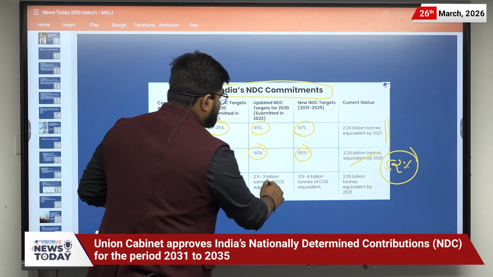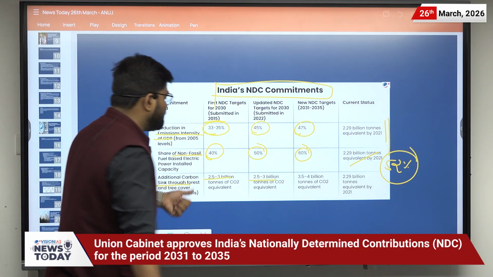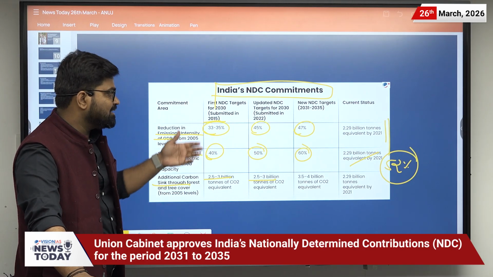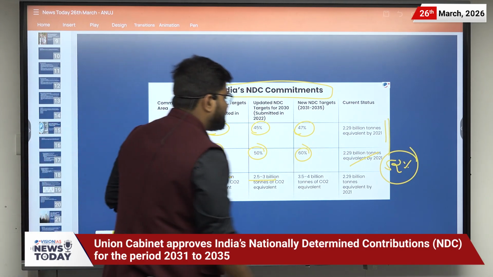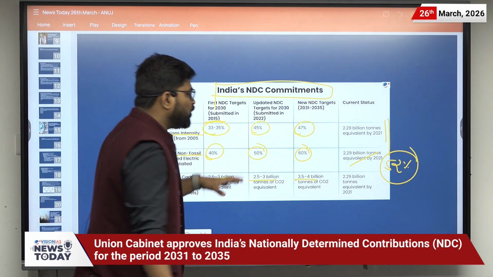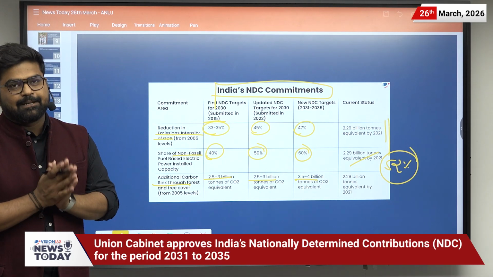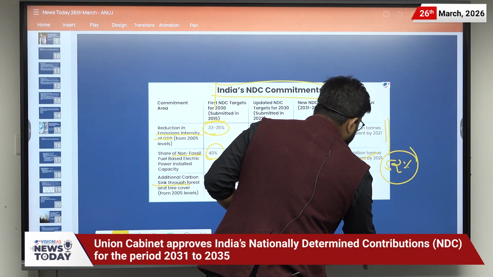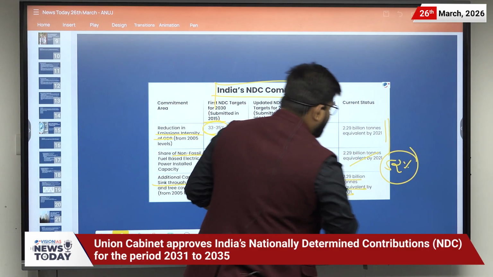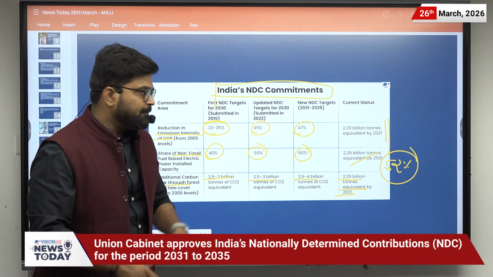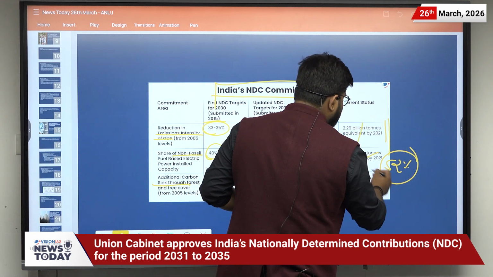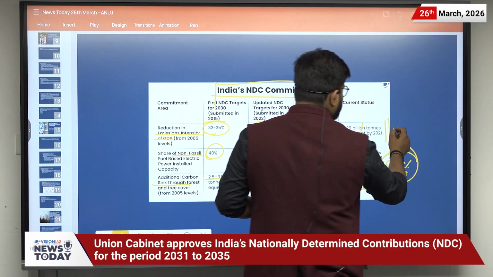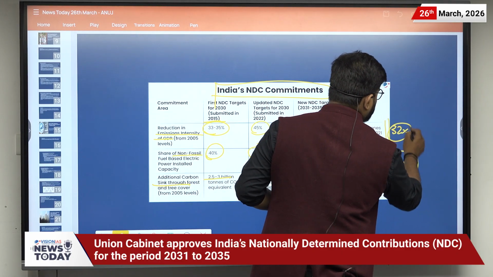Then in the 2022 update we said we would be removing 2.5 to 3 billion tons of CO2 equivalent. Now we are saying that we will be removing 3.5 to 4 billion tons of CO2 equivalent. And what is the current status? The current status is 2.29 billion tons equivalent by 2021.